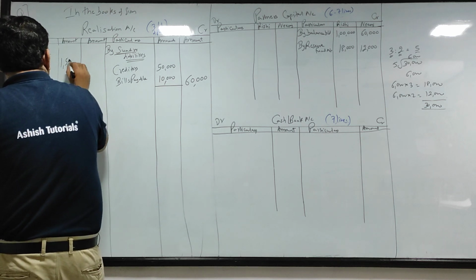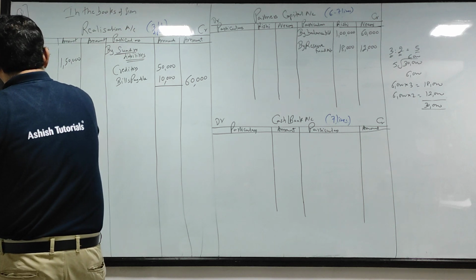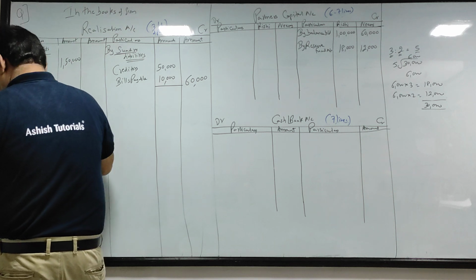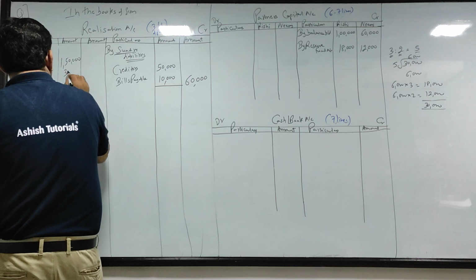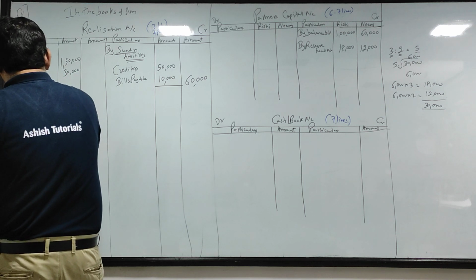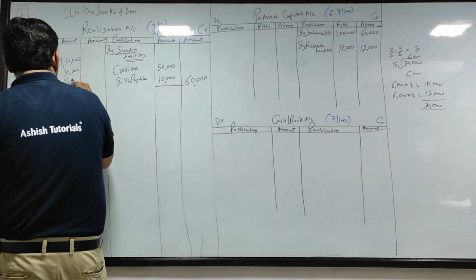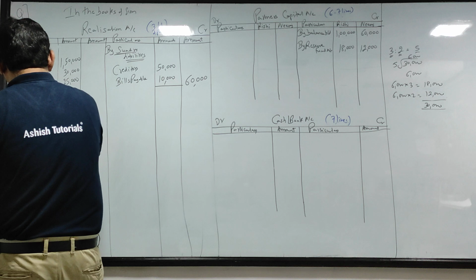Building 1,50,000. Furniture 30,000. Debtors 25,000.